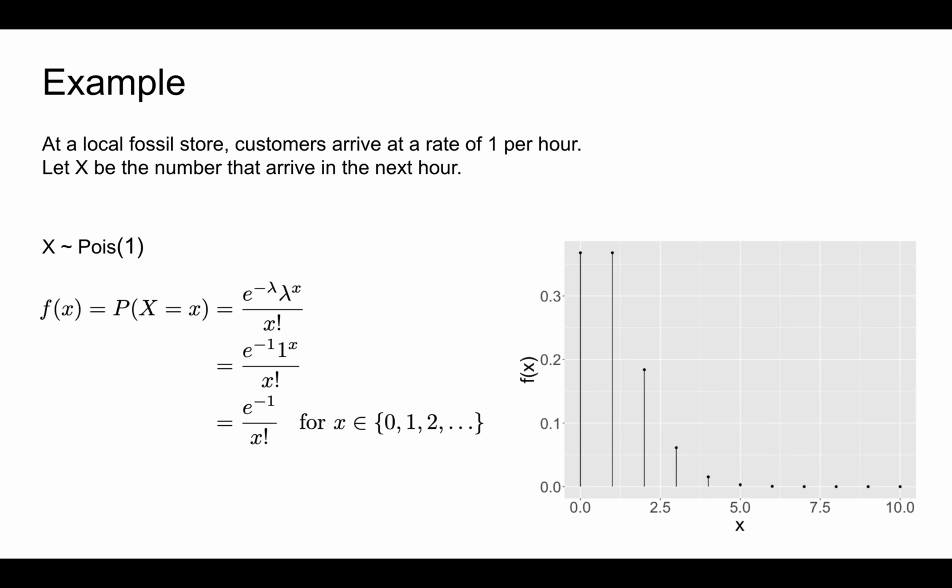Now, what about if we wanted to calculate the probability of a specific value of x? For example, what's the probability that we observe 2 customers in the next hour? The plot of the PMF here suggests that this figure is just shy of 0.2. For a more precise measure, we can evaluate the PMF at x equals 2. Then the probability of observing 2 customers in the next hour is roughly 0.184.